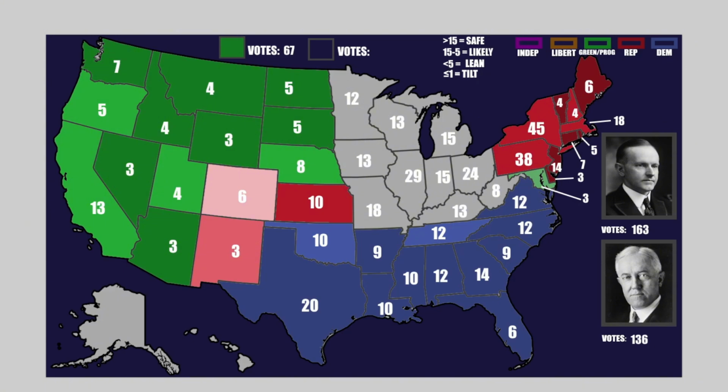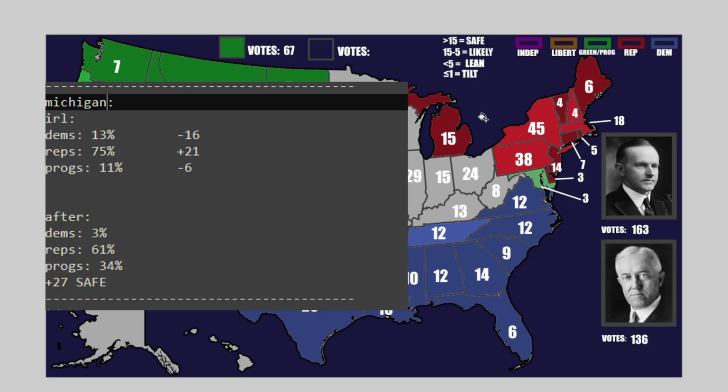We're going to start, of course, with safe states, and bad news for people who are anxious, there are only 3 safe states in this entire block. We have, first of all, Michigan. Michigan holds as a safe state for Republicans, and this is mostly because the Democrats have nothing here. In the very end, Democrats end up with 3% of the vote, progressives with 34%, and Republicans with 61%. This is a +27 safe state.